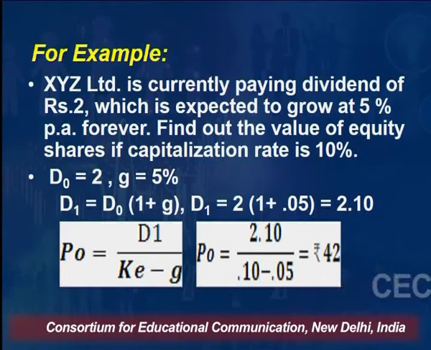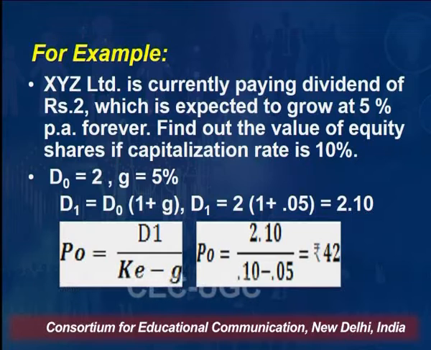So D0 is equal to 2, G is equal to 5%, right? So D1 comes to be D0 into 1 plus G. This comes to be 2 rupees 10 paisa. So 2 rupees and 5% of it comes to be 10 paisa. So D1 becomes 2 rupees 10 paisa. That is 2 multiplied by 1 plus 0.05, that comes to be 2 rupees 10 paisa.